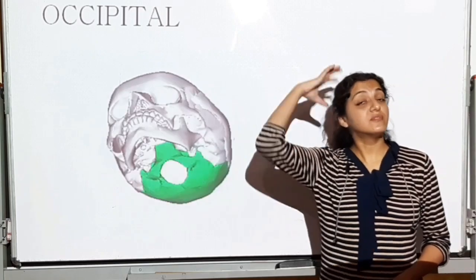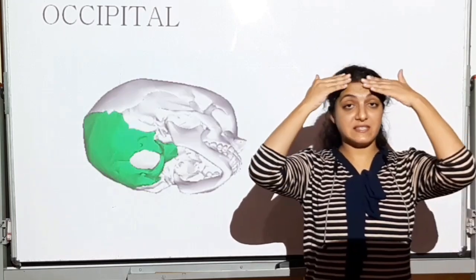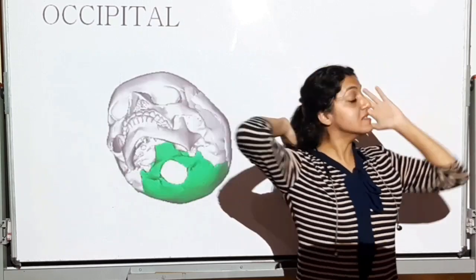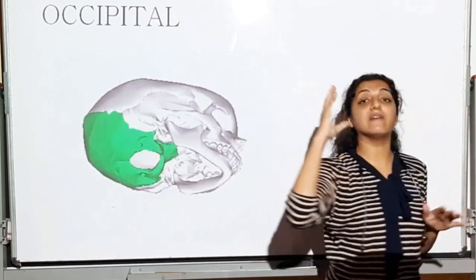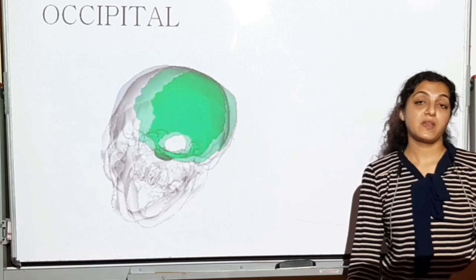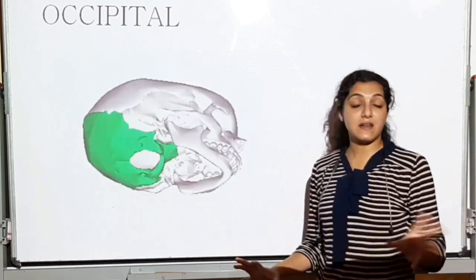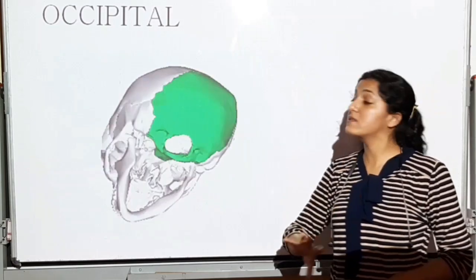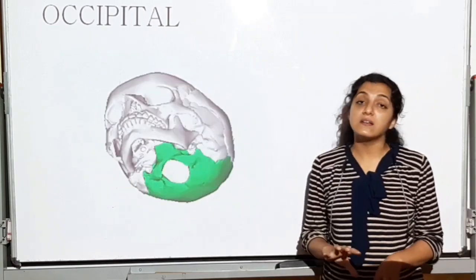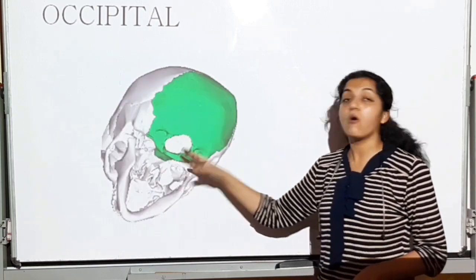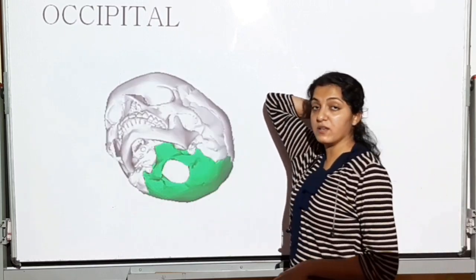Then you have the occipital. Now this is the frontal, this is the parietal. Following the frontal and the parietal, behind you will have the occipital bone. Okay, so this will be the occipital bone. See it nicely. You can pause the video and see it in different angles also. So after frontal and parietal, the one below will be the occipital, at the back and inferiorly.